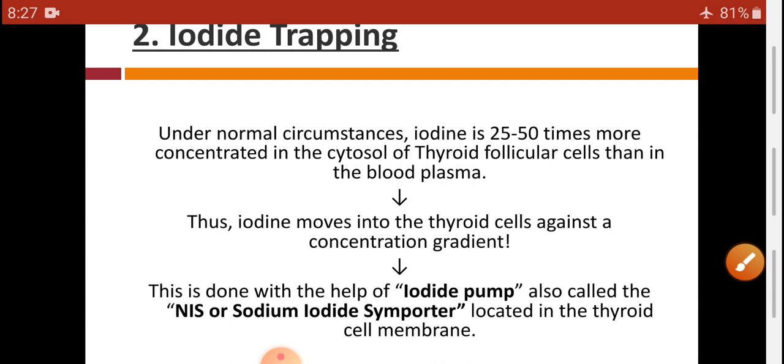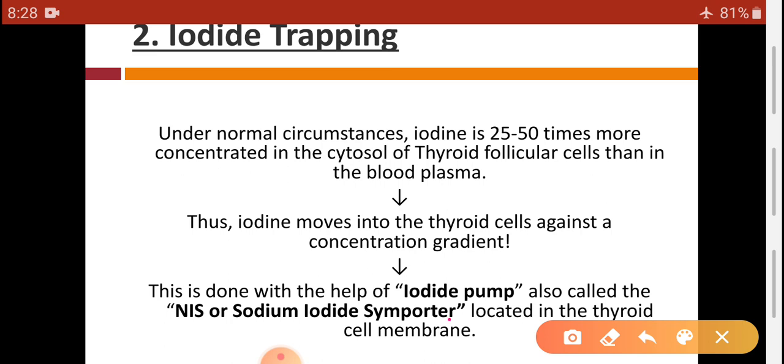So iodine has to be transported against the concentration gradient from blood plasma to the cytosol of follicular cells, and this is done with the help of the iodide pump.